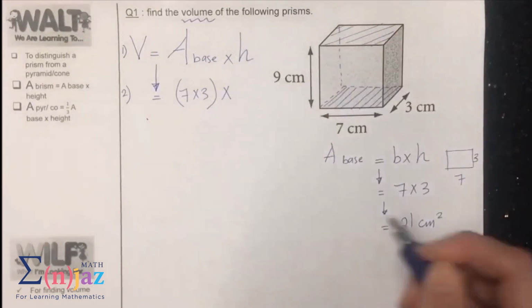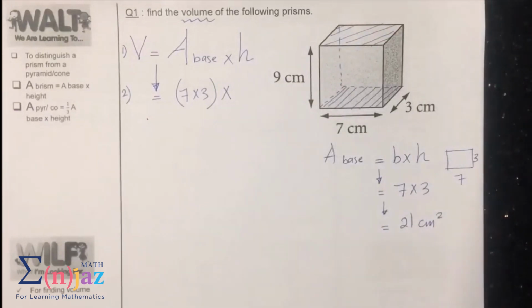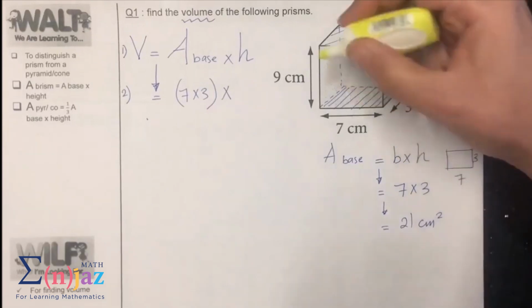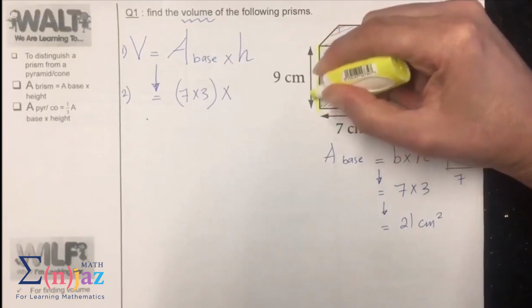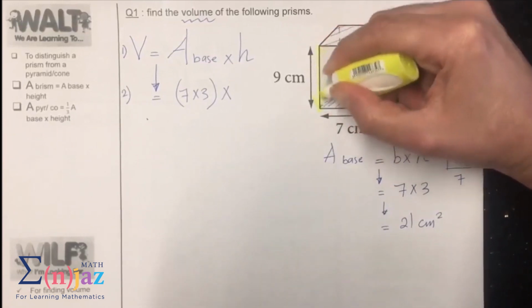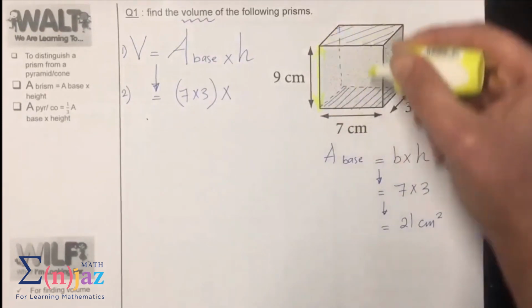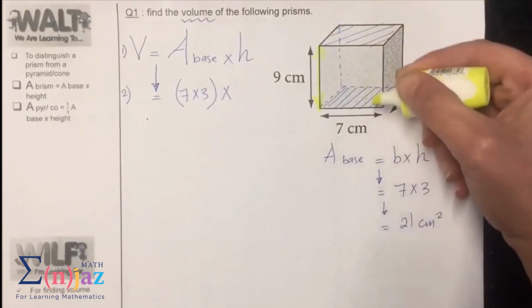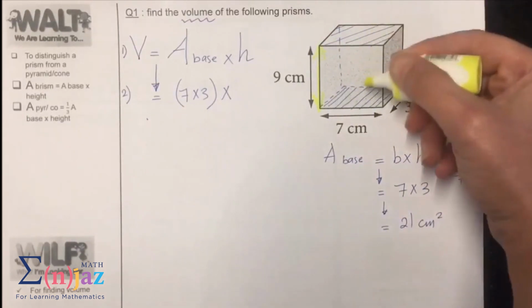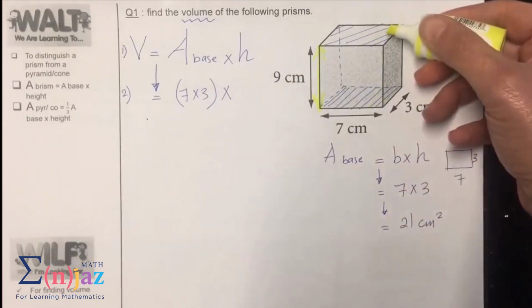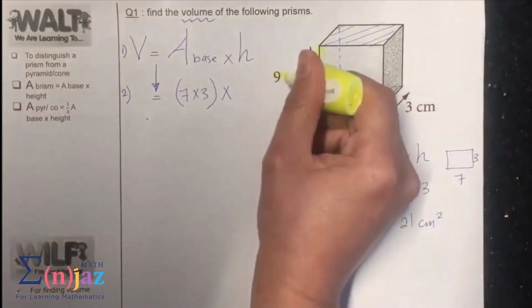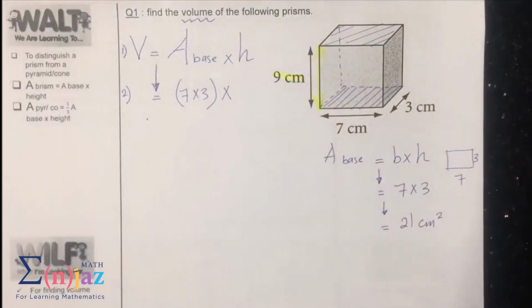Where is the vertical distance that connects the 2 identical faces together? It's this one. So the distance between the two identical bases or the two identical faces, the base and the identical face to it, which is the 9 centimeter.